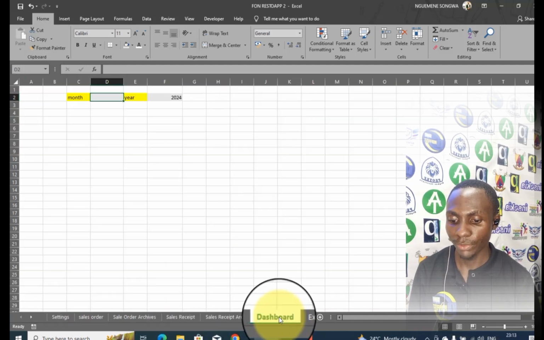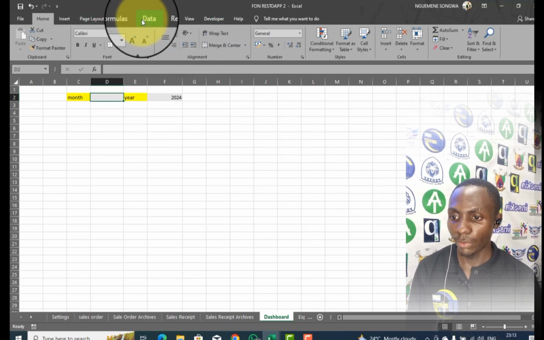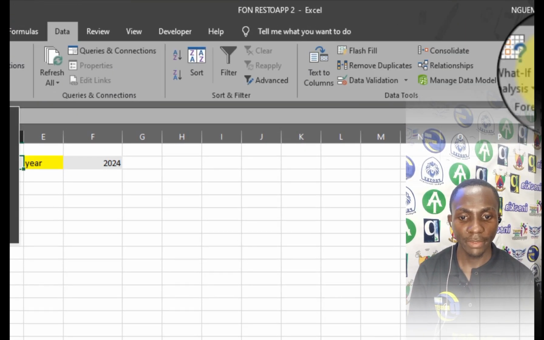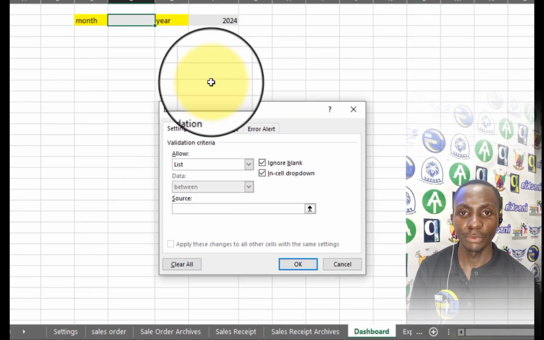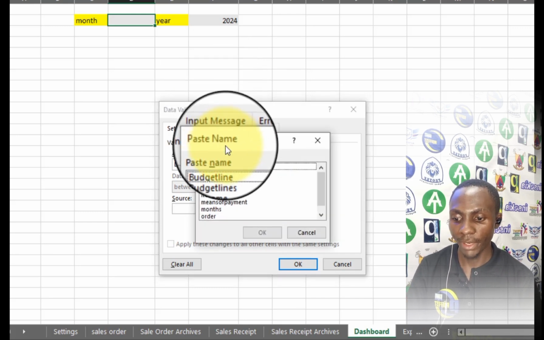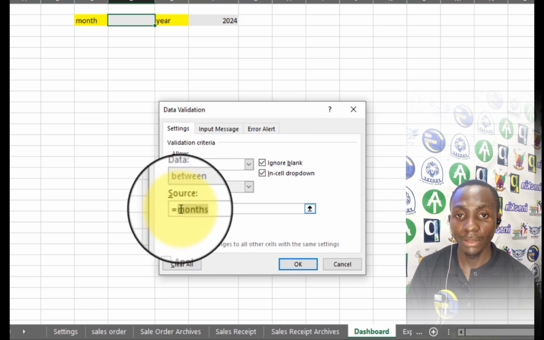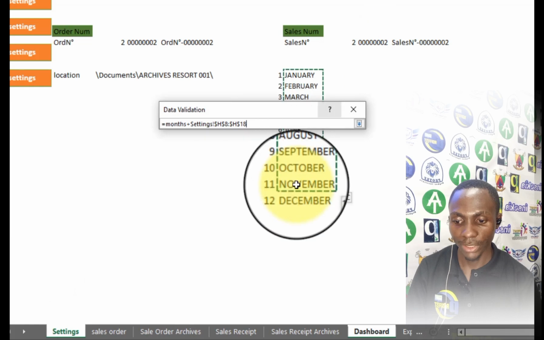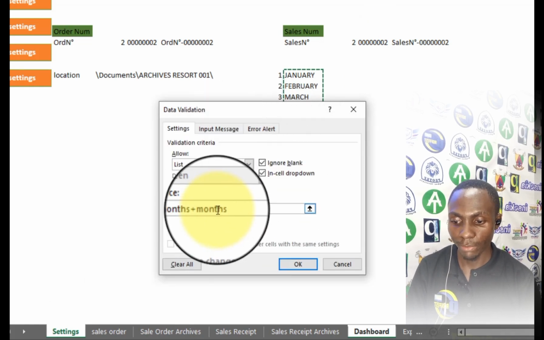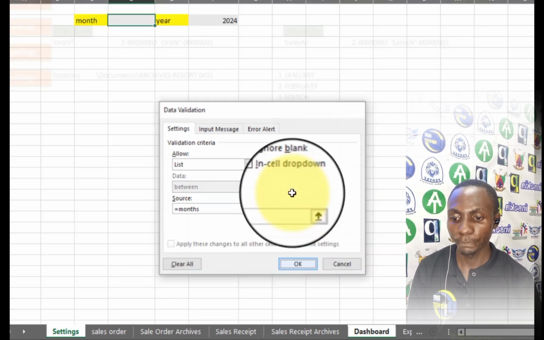So I'll get to my dashboard and get to the cell where I want the months to enter, and I will go to Data and take Data Validation. From here, I'll select List, and here I'll call for the database of months I already created. I'm going to call for that with the F3 key on my keyboard, and I take months. If I never created a named range, I would go to settings and select the range itself. But I already named it months, so I'll just use months. From there, I click OK.